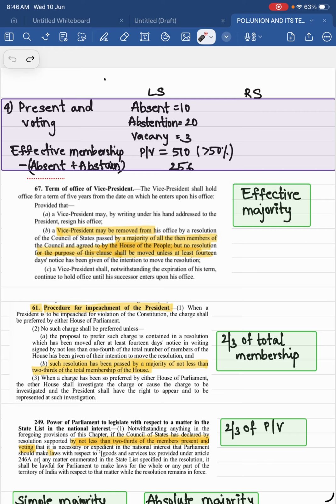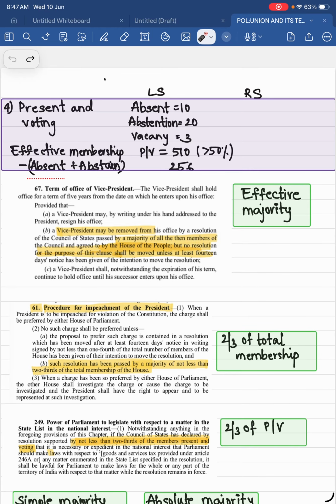If a law has to be passed by a house, it has to be supported by a majority of members present and voting. For a constitutional amendment bill, you require a different kind of support. For a money bill, you require a different kind of support. For removing a vice president, or a deputy speaker or speaker, you need a different kind of support, right? All these decisions, these resolutions require different kinds of support. So that's why we have different types of majorities.